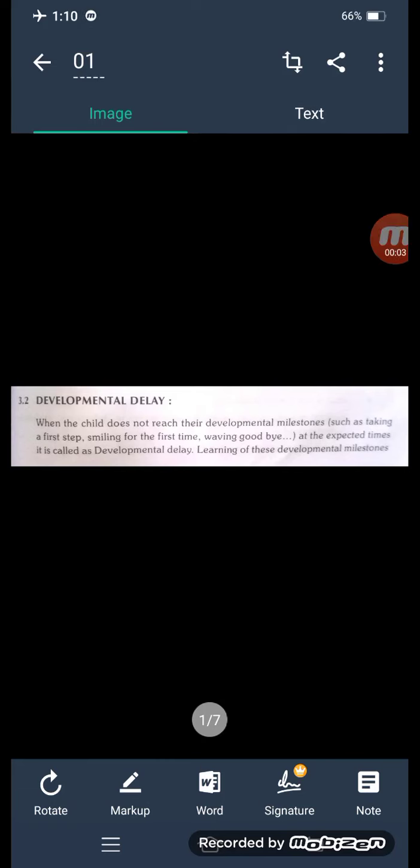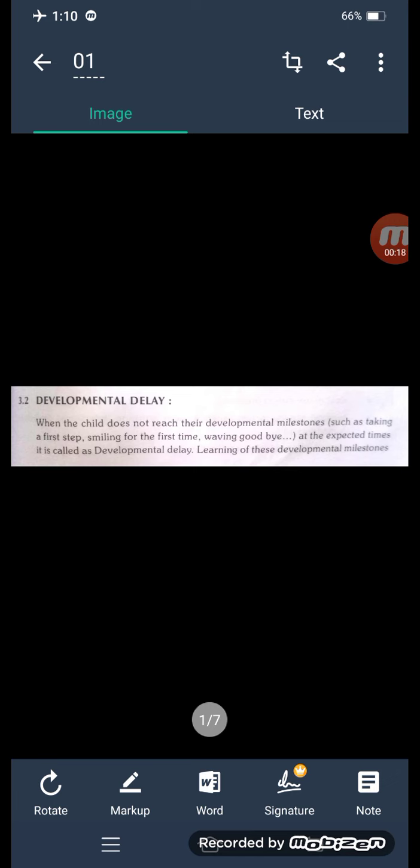Today we are discussing developmental delay. So, what is developmental delay? And the next one, which type of symptoms are presented in the baby? So, how does the baby develop? Which type of factors are involved in the factors affecting the development of the baby?